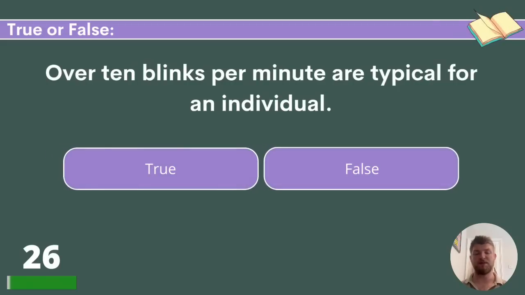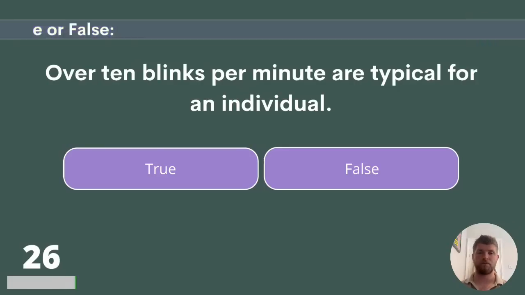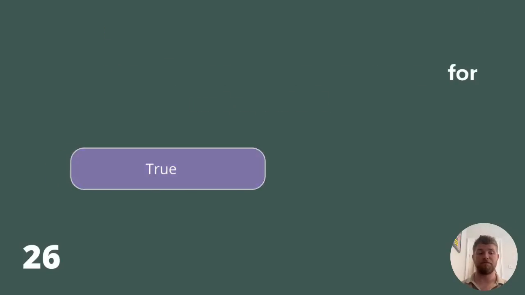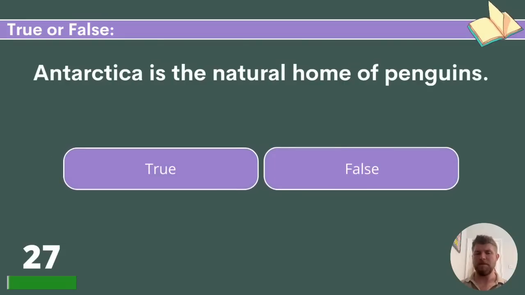Question 26. Over 10 blinks per minute are typical for an individual. That is true also. Question 27. Antarctica is the natural home of penguins.